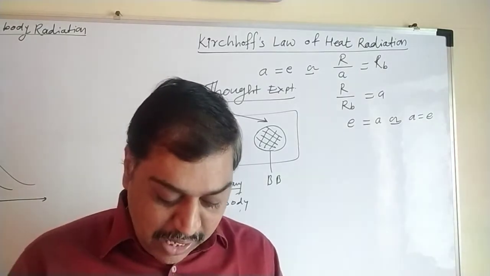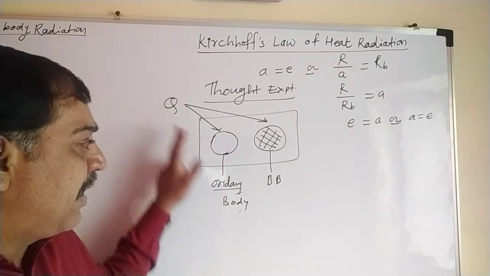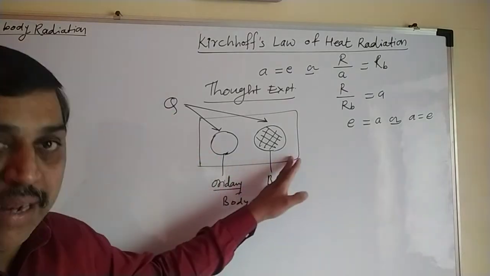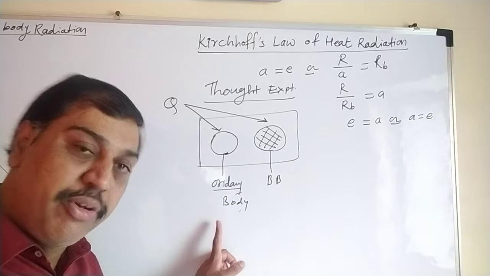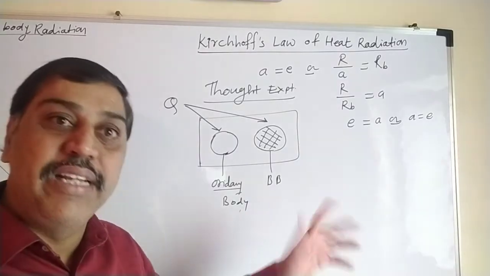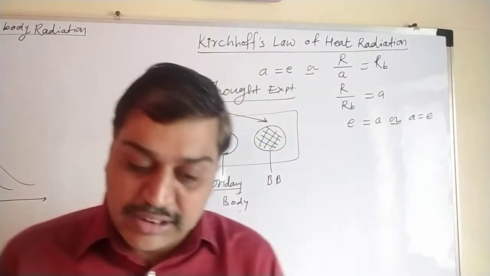Now we have to derive Kirchhoff's law. Suppose a total of Q amount of radiant heat is incident on the ordinary body and the black body. First of all, we will derive the equation for the ordinary body. We will derive the same equation for the black body, then divide both equations and we will get the required proof of Kirchhoff's law. So let's start with the first.